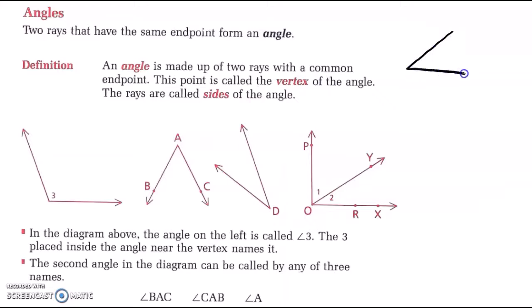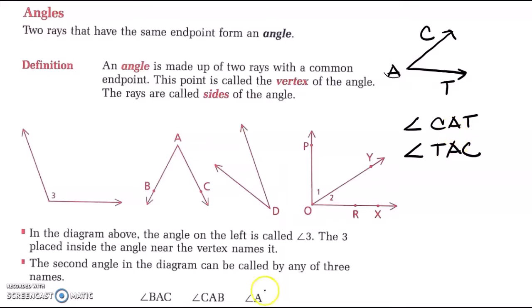When 2 rays share a common endpoint, it forms an angle. So I could name this angle CAT or TAC. I cannot name it angle ACT because C is not the vertex. The vertex or the common endpoint is always the point in the middle.